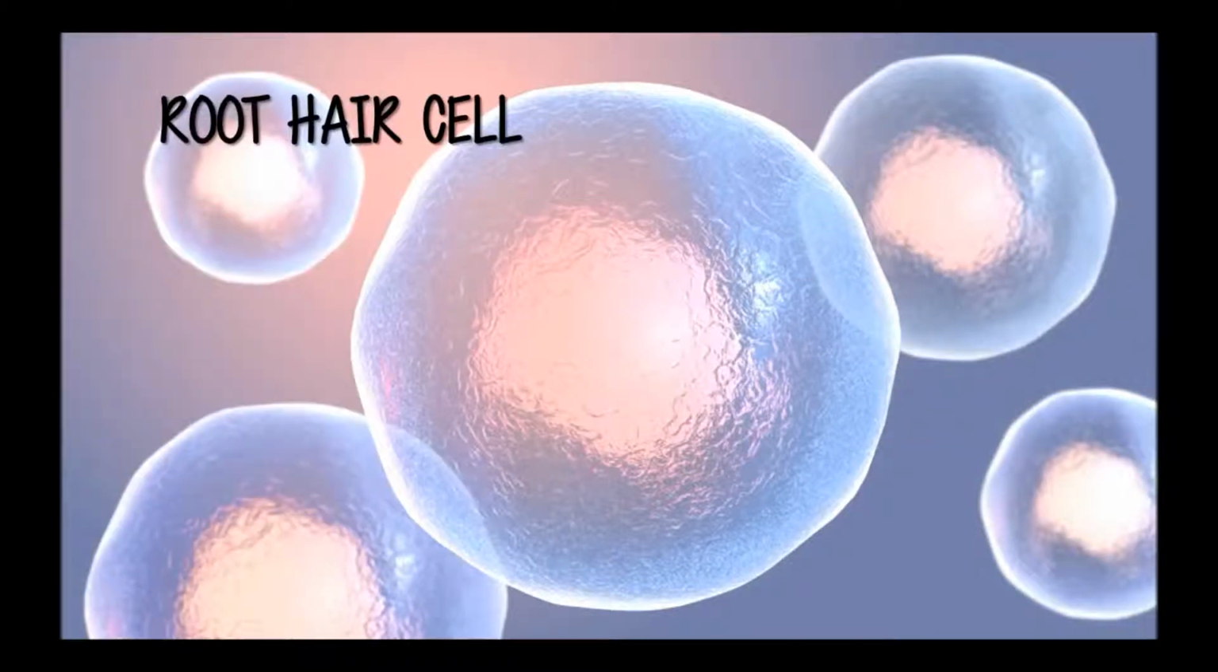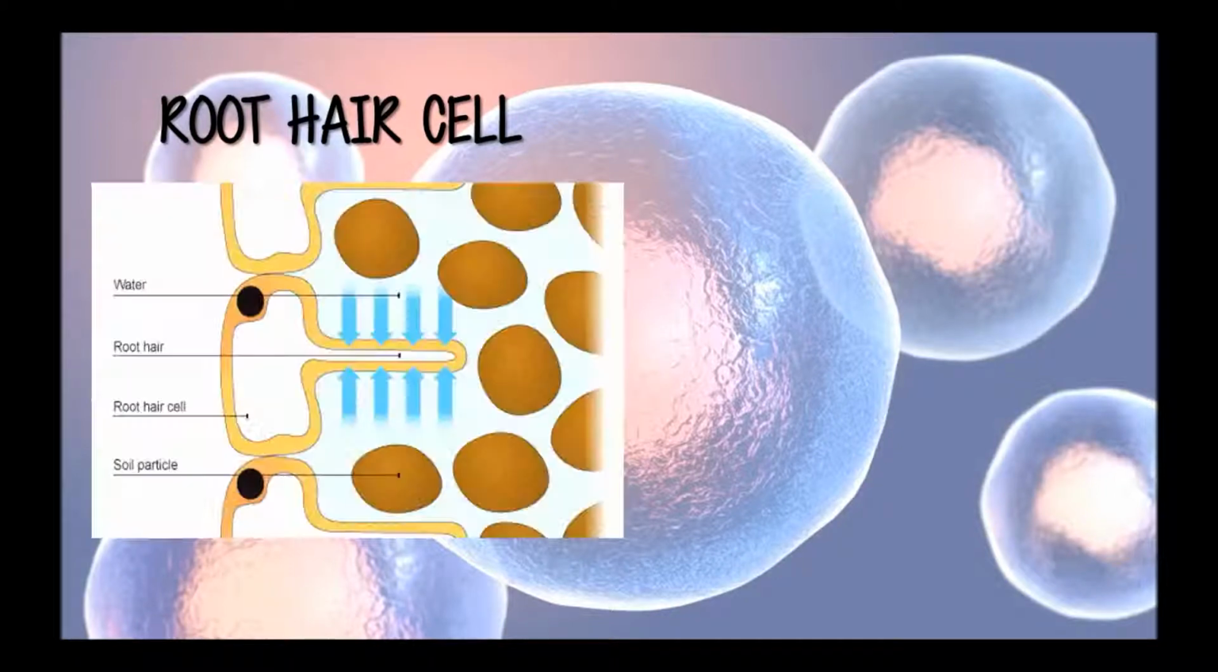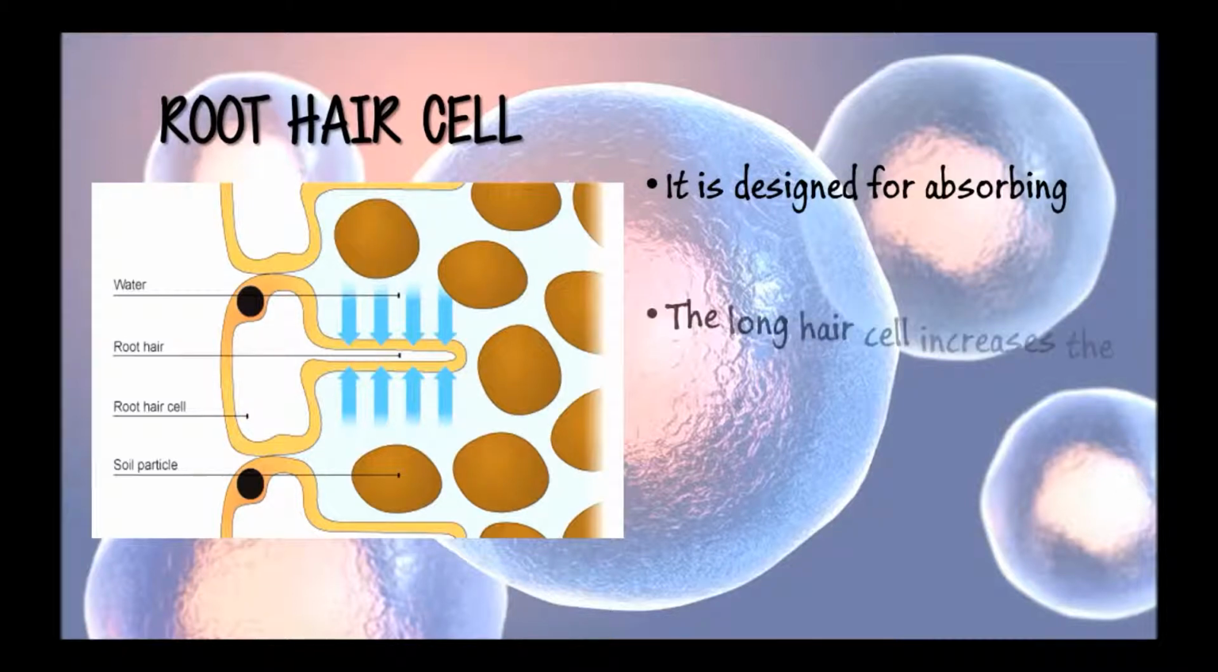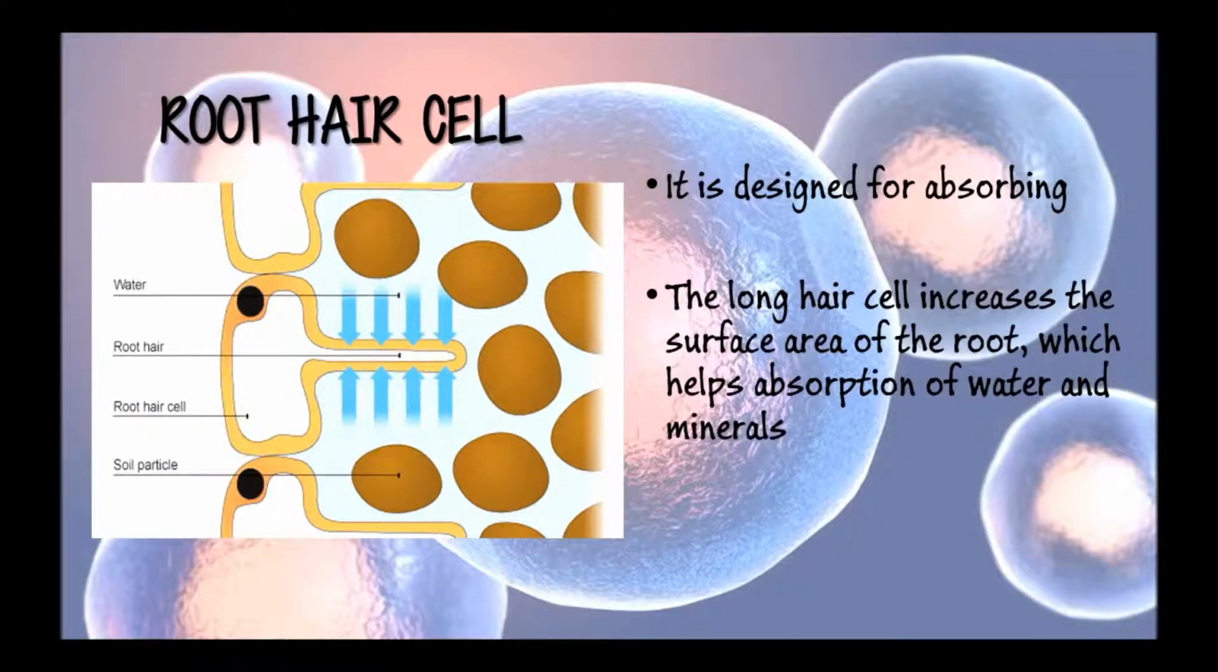Root hair cell. It is designed for absorbing. The long hair cell increases the surface area of the root, which helps absorption of water and minerals. It has a really thin cell wall, which makes it easier for minerals to pass across into the root itself.